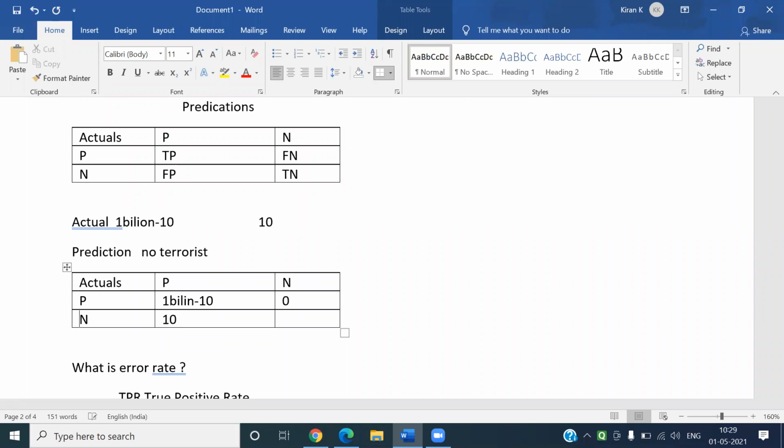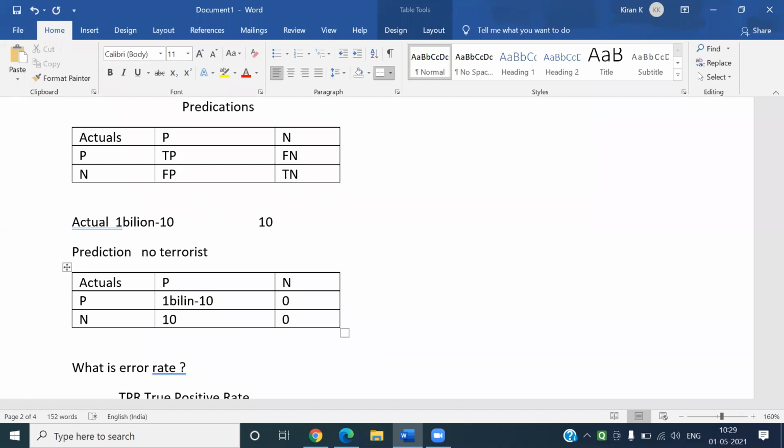Actually, he is a terrorist. The actual is terrorist, and we predicted as positive. He is not a terrorist. This is 0. Terrorist. All, nobody is a terrorist.